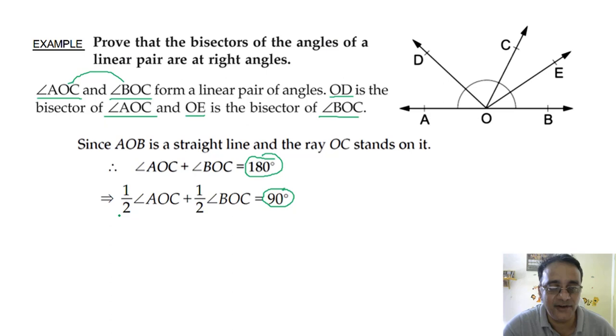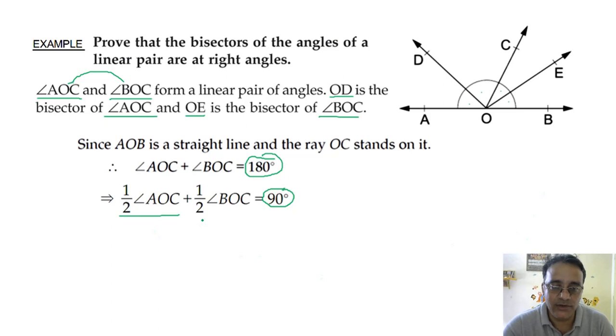Now what is half of angle AOC? DOC angle. So we can write this angle also, this angle also. दोनों में से कोई भी एक angle लिख सकते हैं. Why? Because OD is the bisector of angle AOC. Similarly, angle BOC we can write either this angle or this angle, because OE is the bisector of angle BOC.